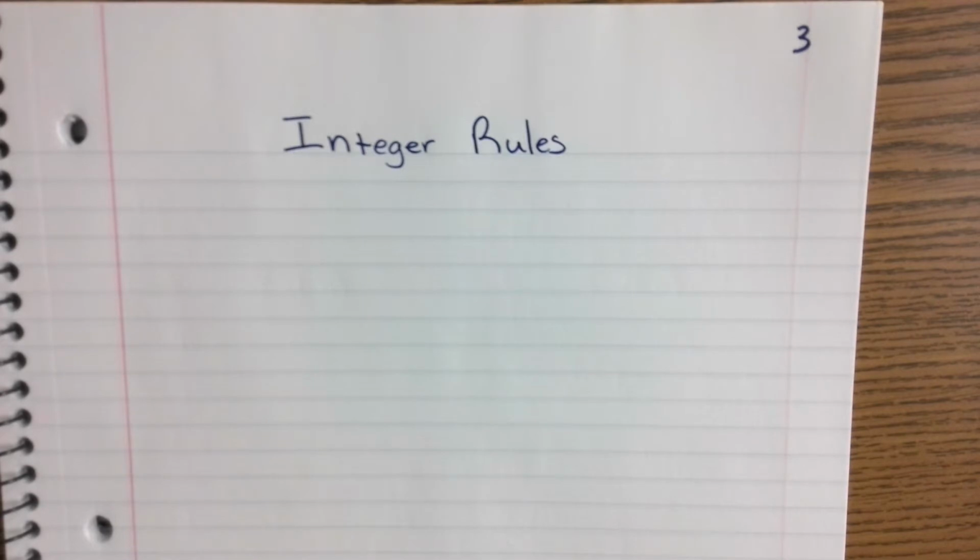Integer rules. So I'm just going to go over the basic rules that you guys should have learned from 6th grade. In 7th grade, you do get to use a calculator at all times, except for a small portion on the milestones that is calculator free. And those typically are going to be your positive and negative numbers with addition, subtraction, multiplication, and division, your fractions and decimals. But it's only like 7 to 10 questions.